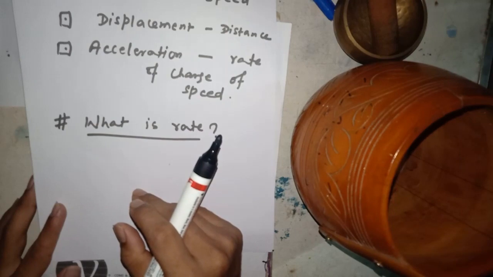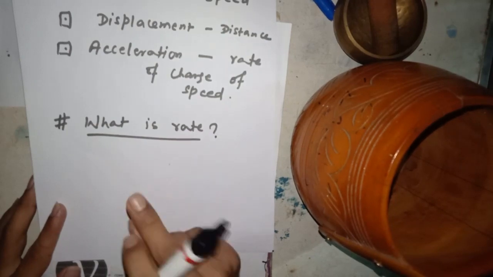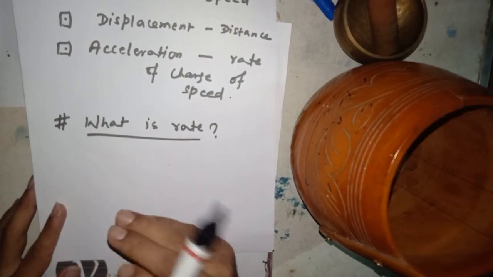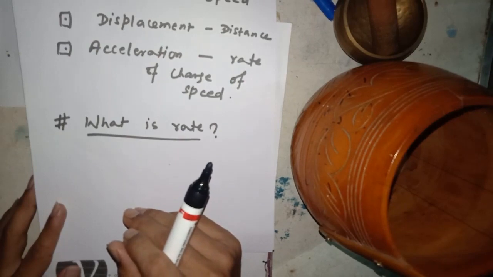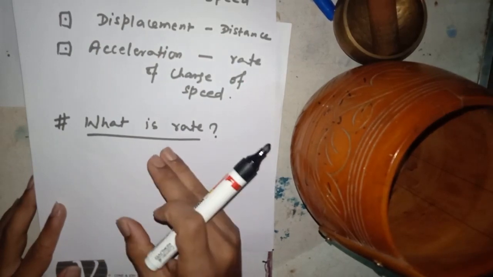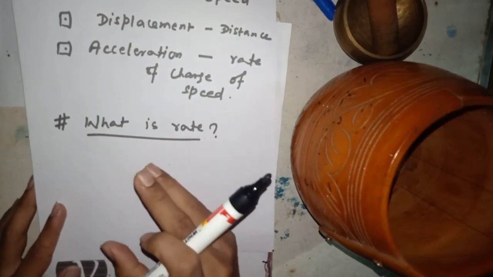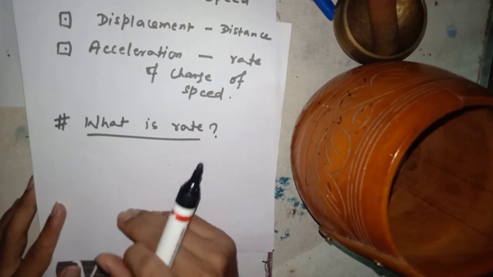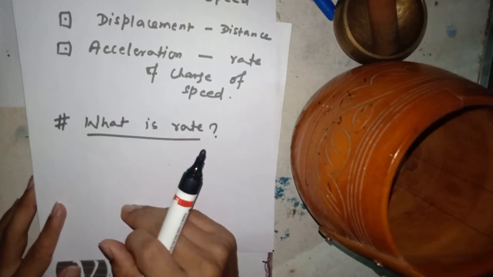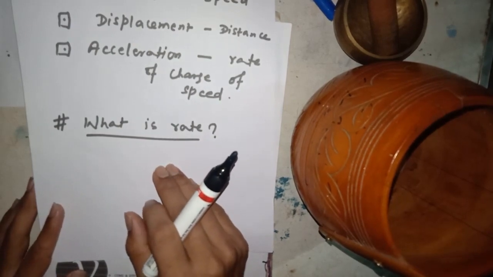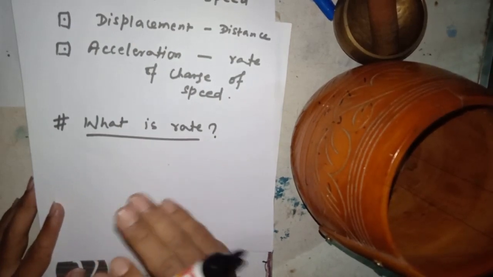And you know that in mathematics, if you want to take the value for 1, we divide the quantity, as you already studied in the unitary method. So this is nothing but the unitary method. If you want to find the rate, you have to divide. So generally in physics, rate is defined with respect to time.